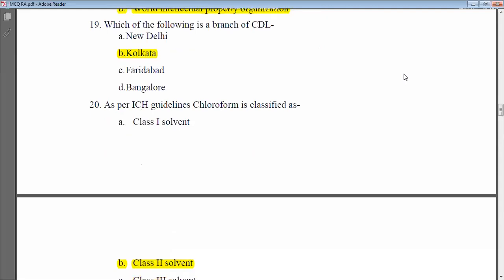Okay. Next MCQ is, which of the following is a branch of CDL? You have to identify the branch for the CDL. Is it situated at New Delhi, Faridabad, Bangalore, or Kolkata? So the correct answer is Kolkata. So Kolkata, it is the place where the branch of CDL is located.